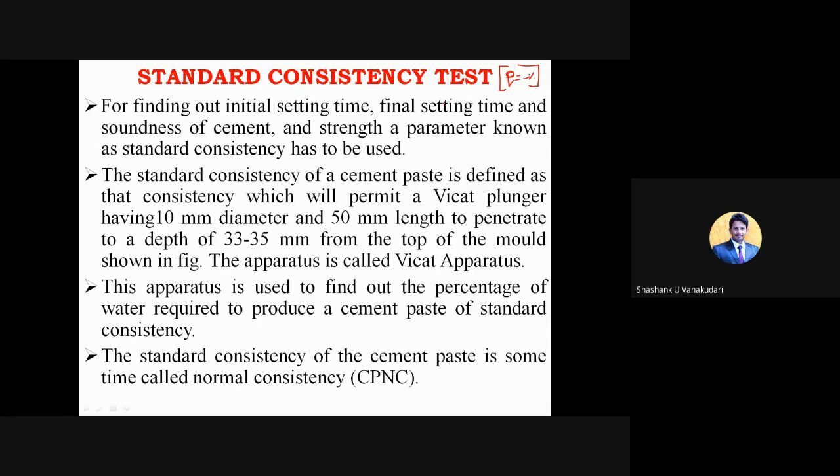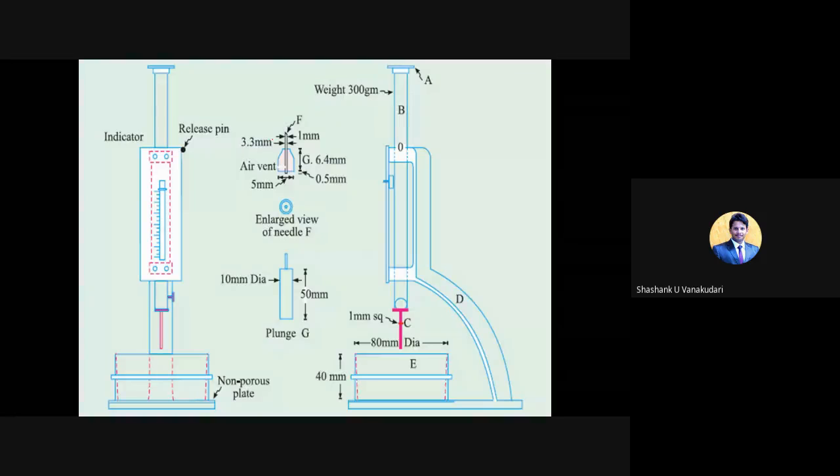Clear? So for this, what we need to do, we'll explain by taking this diagram. This instrument is called the VCAT apparatus. Using this VCAT apparatus, we are going to conduct three tests. Do not get confused. For all three tests, we take the same instrument.